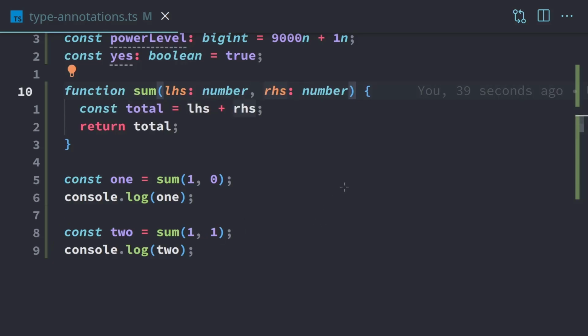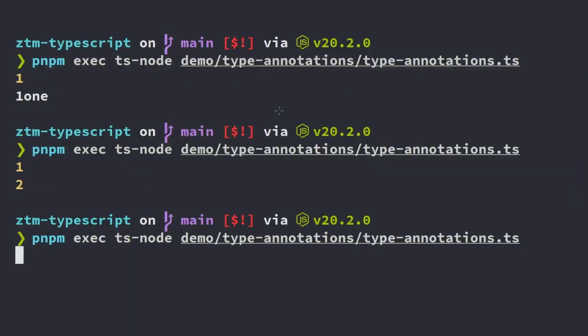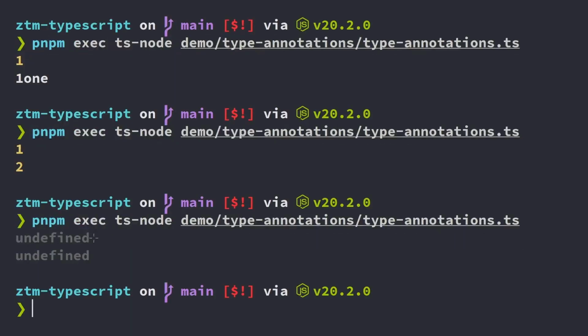And we can actually go further than this too. So let's take a look at another example. If we delete this return line, everything's fine. We're expecting to make a sum of the numbers, and we're supposed to return the value. And I just deleted the return line, so we're not going to return anything. And TypeScript is okay with that because no big deal. It's still valid JavaScript, it's still valid TypeScript, everything's cool. Let's run it. And now we get undefined as our answer.